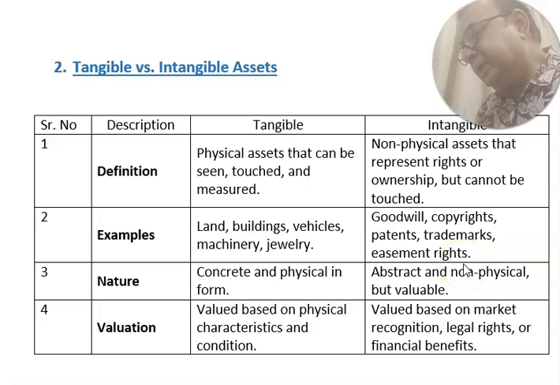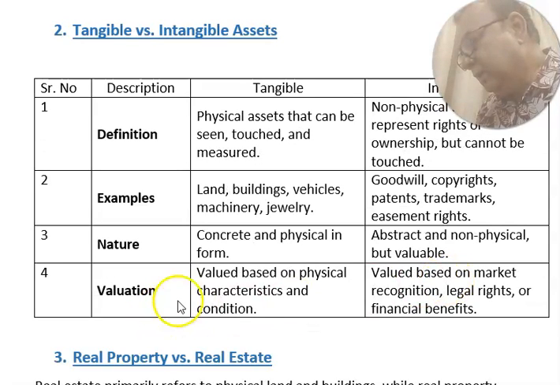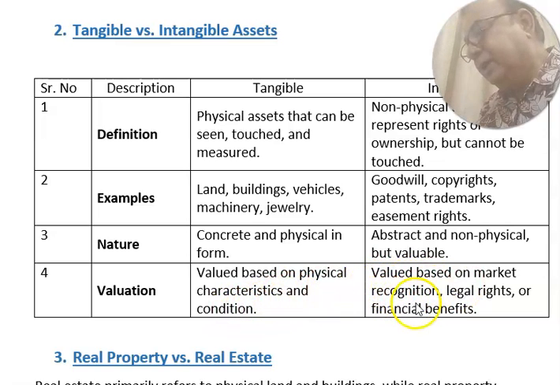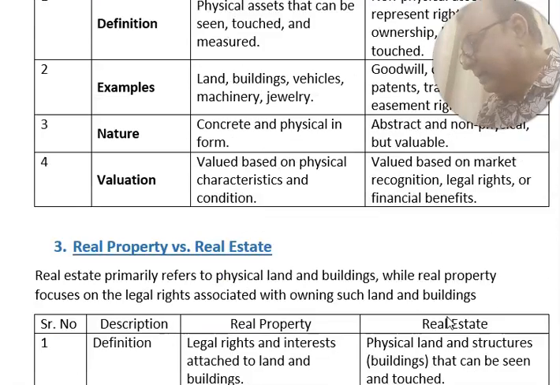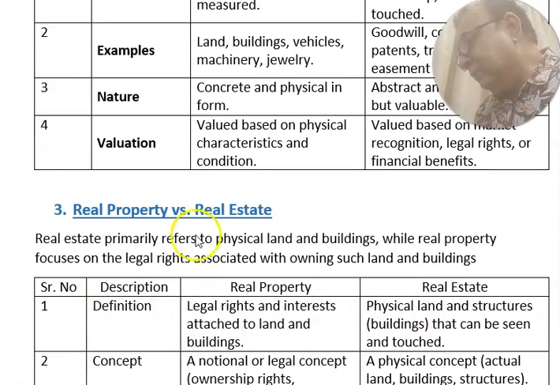A tangible asset is concrete and physical in form, while an intangible asset is abstract and non-physical but valuable. Valuation of tangible assets is based on physical characteristics and condition. Value of intangible assets is based on market recognition, legal right and financial benefit.